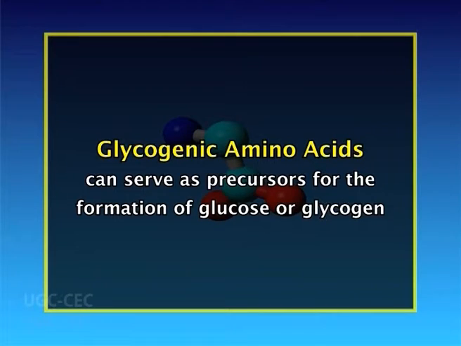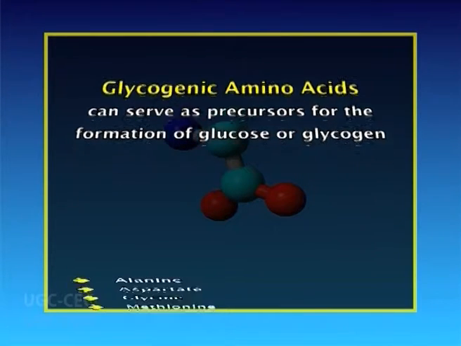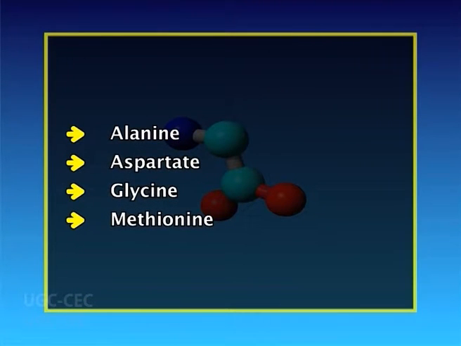From a metabolic point of view, amino acids are divided into 3 groups. First is glycogenic amino acids. These amino acids can serve as precursors for the formation of glucose or glycogen. For example, alanine, aspartate, glycine, etc.